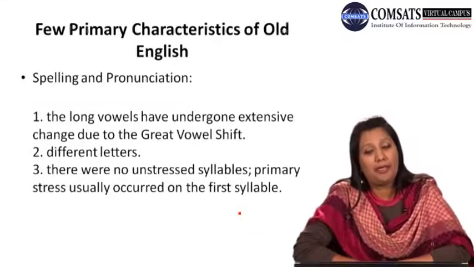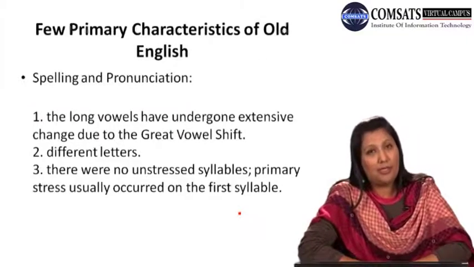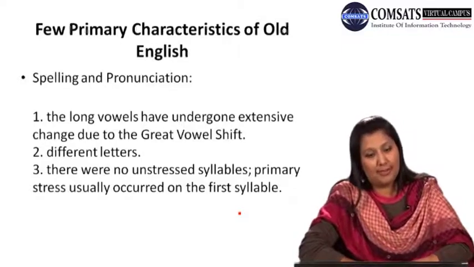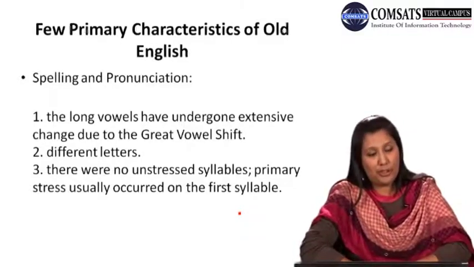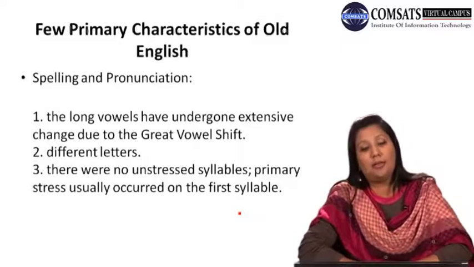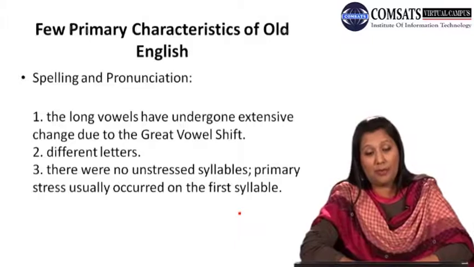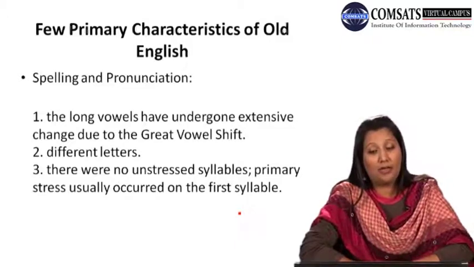Yes, a few primary characteristics of English. The first one is spellings and pronunciations. The first primary characteristic is that the long vowels have undergone extensive change due to the great vowel shift.